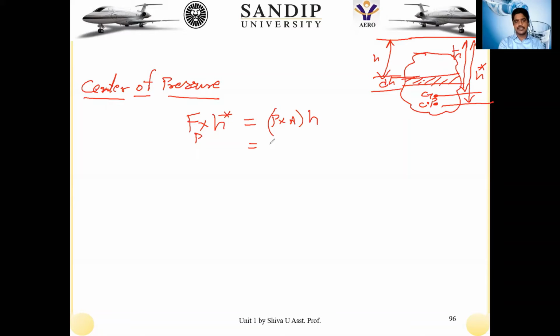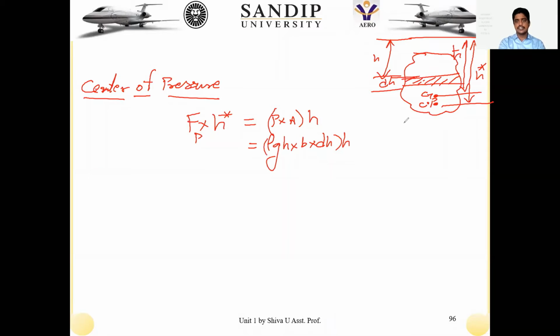But P can be written as rho g h on this elemental surface. Now my interest is to find out only on the elemental surface. So that means rho g h into the area on the elemental surface, which is b into dh, and the height where exactly my interest is.